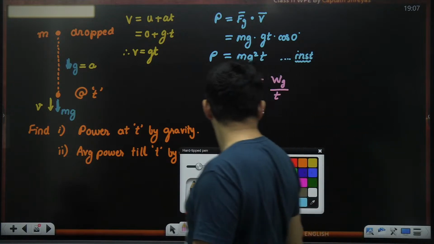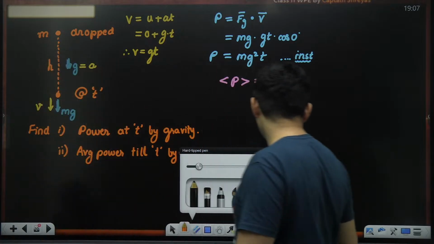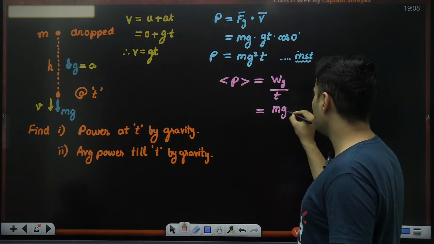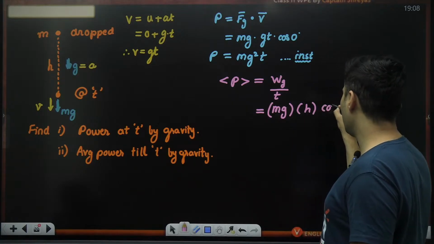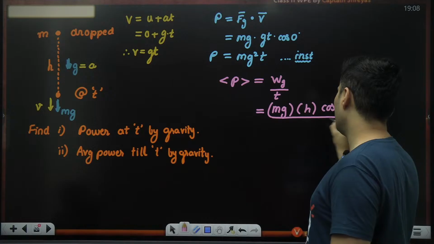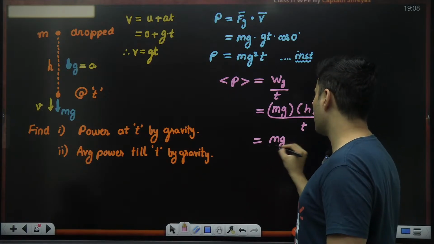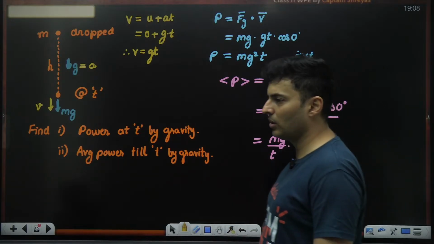So if I assume this particular displacement to be h, then it will be force, which is mg, into displacement, which is h, and angle is 0, so cos 0, upon basically time. But sir, you do not know h. What will you do now? Yeah, you are right, bro. I don't know h. We can find it out, not a big deal.